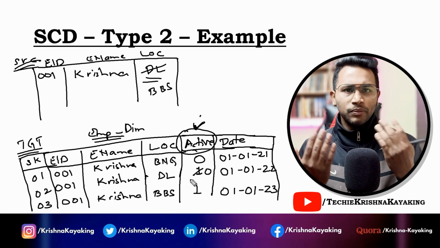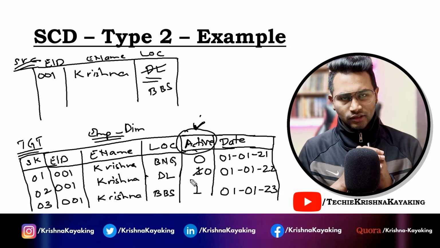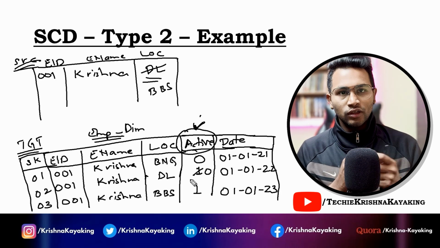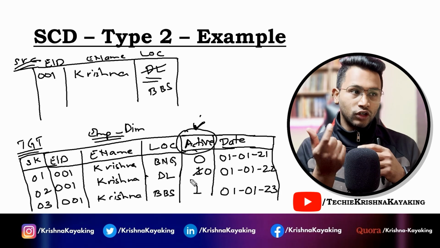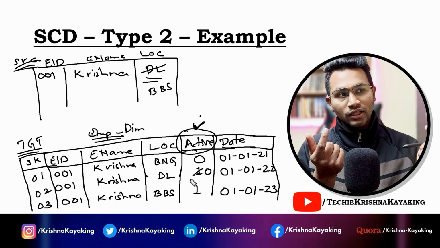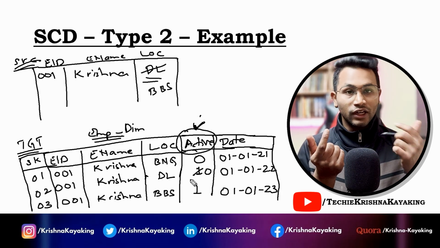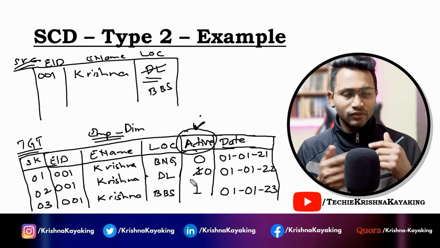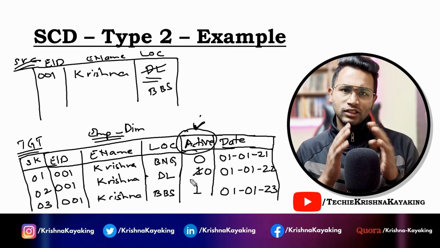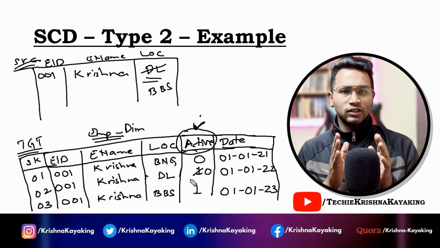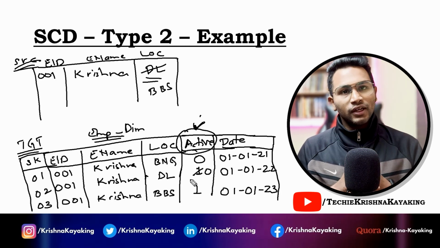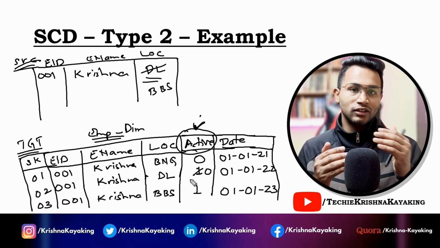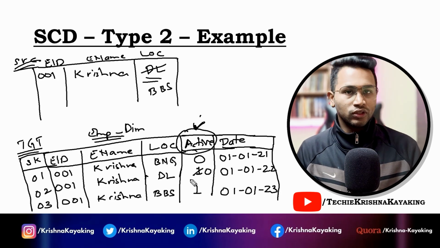So when they can use characters, they can use numbers. So mostly they keep it binary to keep the data size less. So here 0 and 1, binary value true or false, something like that. Or they can have H for historical data. So this BNG and Delhi will have H value, whereas BBS will have A value, which is active. Something like that they can have, but you will understand this when the business requirement is given. So if you go through the BRD document about the SCD, that will be explained in the project where they have the BRD. If you go through that, you will understand.